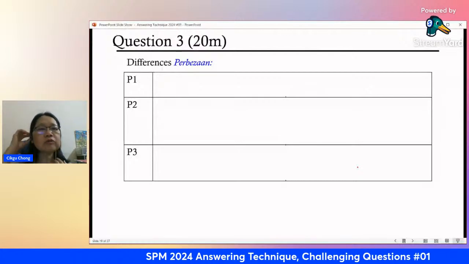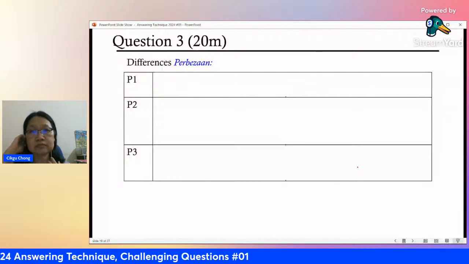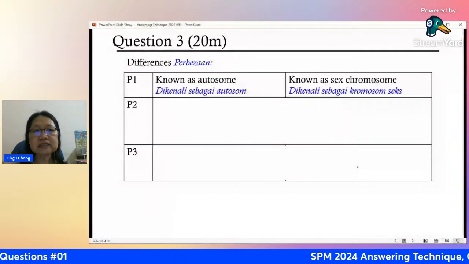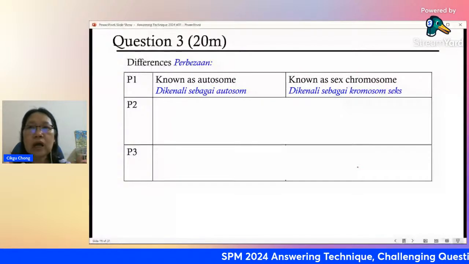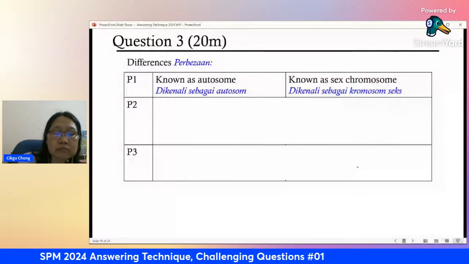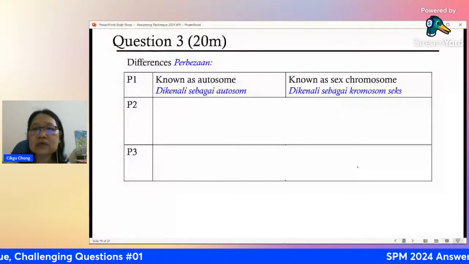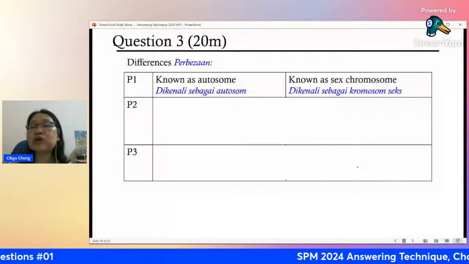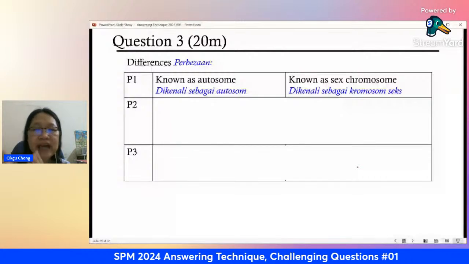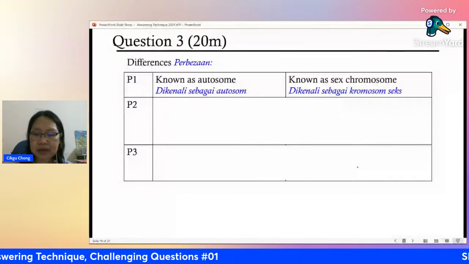All right, you must talk about this. So, for example, one group of chromosome is known as autosome, while the other is known as sex chromosome. Okay, give the name, because the name is not given, right? You get 1 mark. Next, talk about how many. Autosomes are numbered from number 1 to 22, and they are in pairs. Sex chromosomes are numbered the 23rd pair. The 23rd pair is considered as X and Y. It could be XX, it could be XY, depending on the gender. Next one,